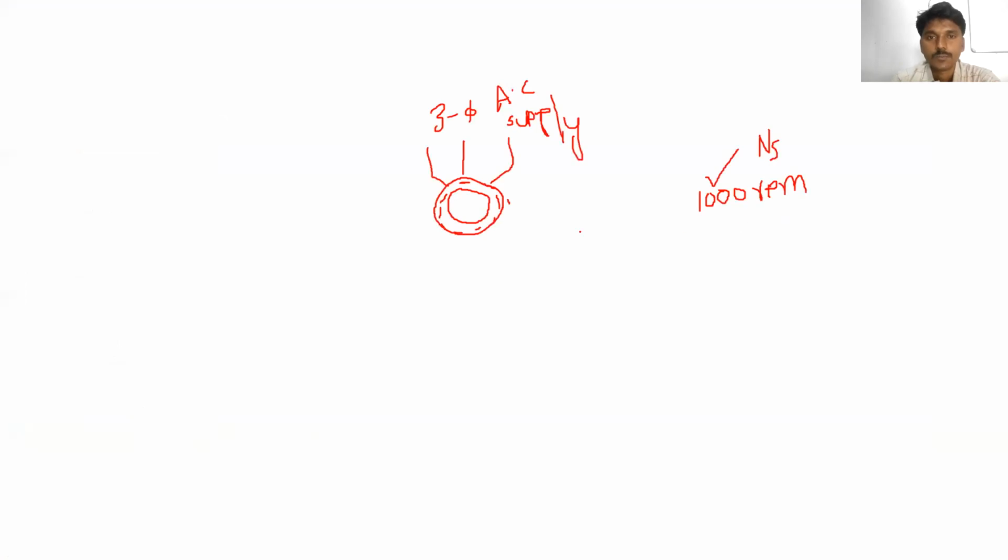Okay. When the supply is given to the stator windings, the current is flowing. Due to this, the magnetic flux is produced, and this flux is rotating in the air gap of the machine with the synchronous speed. Whatever the speed, maybe 1000, 1500 rpm, 2000 rpm, the speed at which it is rotating can be called synchronous speed, and it is represented by Ns.